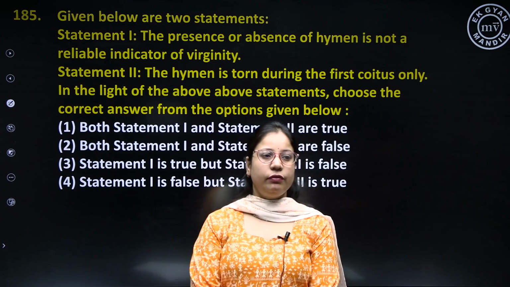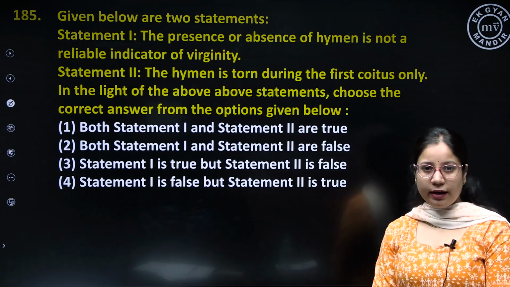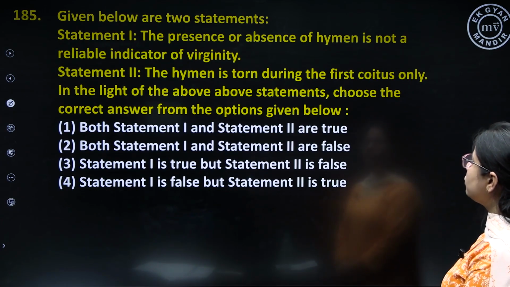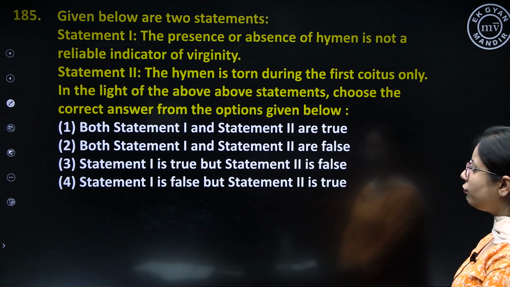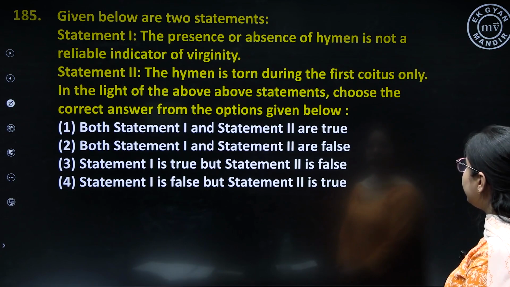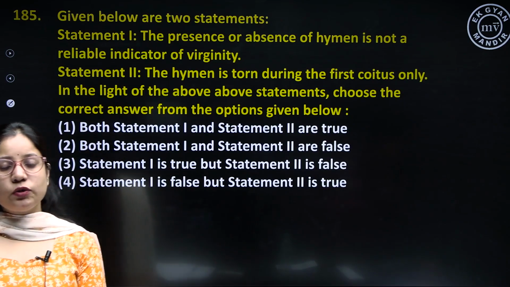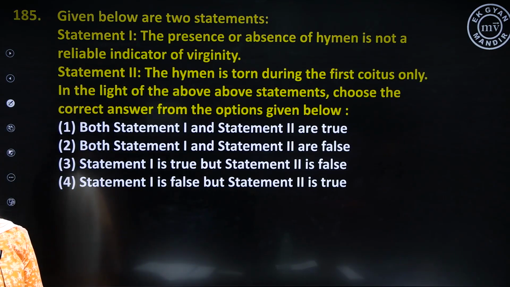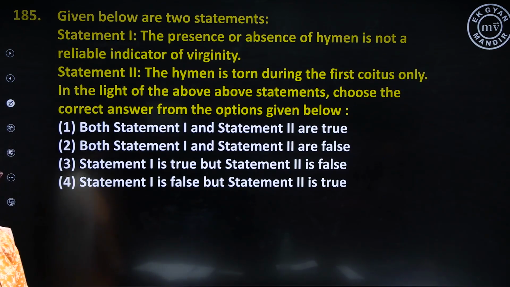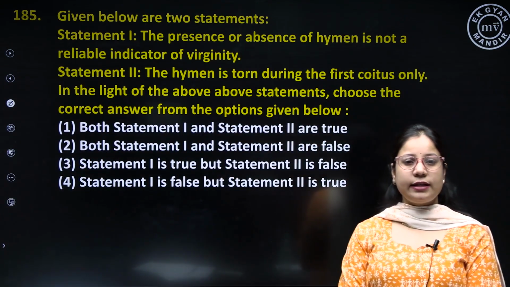Question 185. Given below are two statements, statement 1 and 2. We have to identify which of the statements is true or false. Statement 1, the presence or absence of hymen is not a reliable indicator of virginity. Statement 2, the hymen is torn during the first coitus only. The hymen is a membranous covering which is present on the vaginal opening, and this partially covers the vagina.